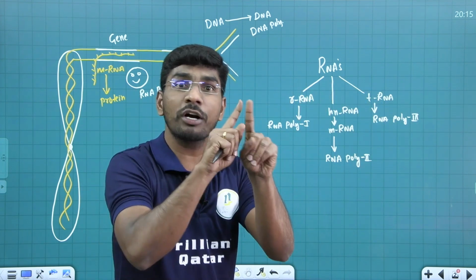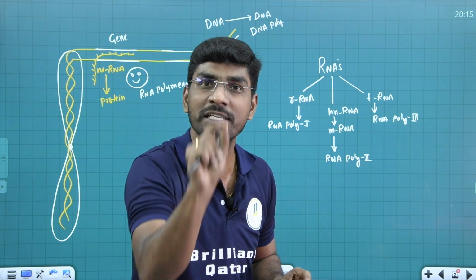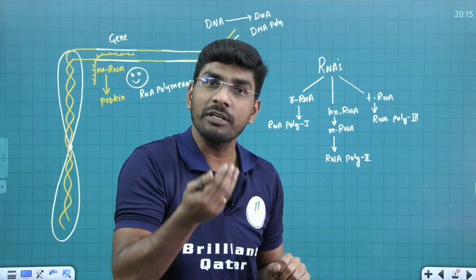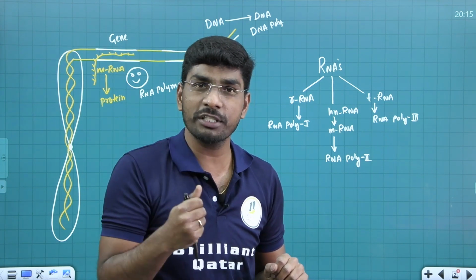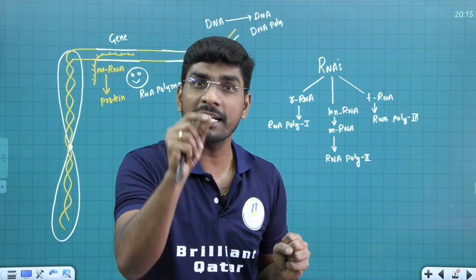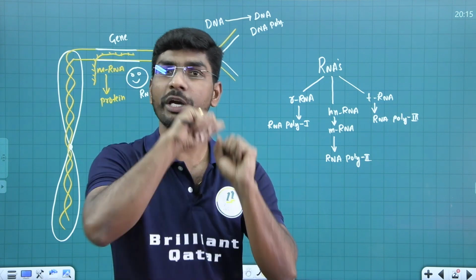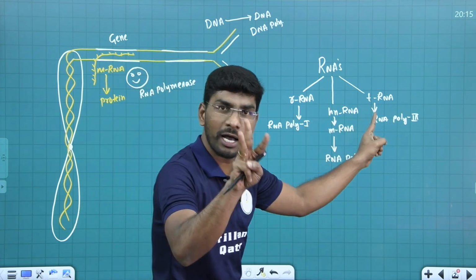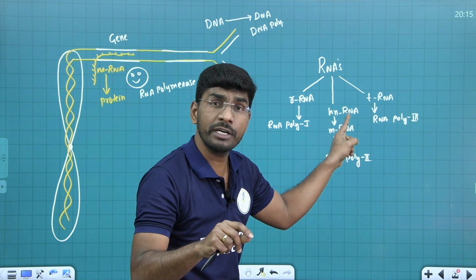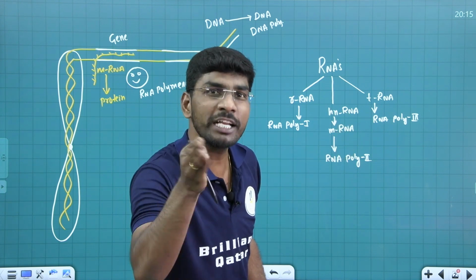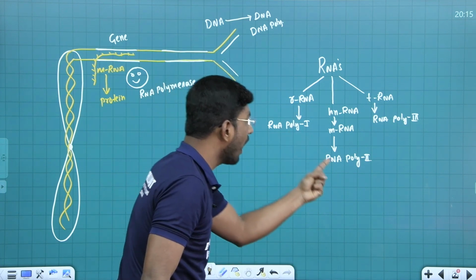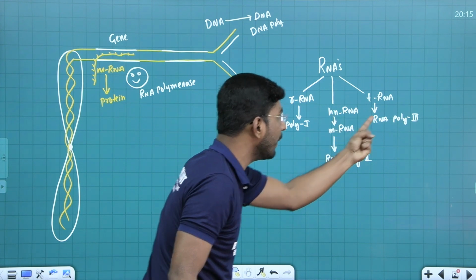In eukaryotes, it's not like that. That's why I told you at the beginning of this class, eukaryote transcription is not an easy process. It is a little complex process. Several enzymes are involved in this one. Tell me, in eukaryotic transcription, how many RNAs? 3 RNAs: rRNA, hnRNA or mRNA, and tRNA. For the transcription of these 3 different types of RNA, we need 3 different types of enzymes. What are they? RNA polymerase 1 for rRNA synthesis, RNA polymerase 2 for hnRNA or mRNA, RNA polymerase 3 for tRNA.